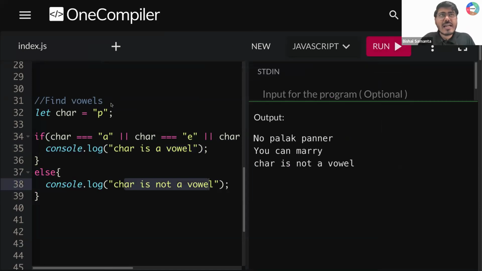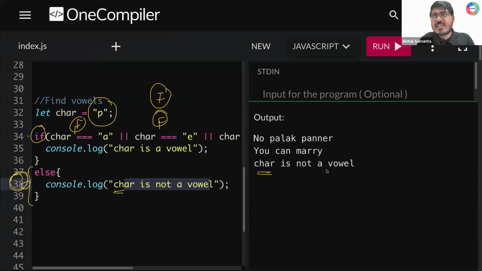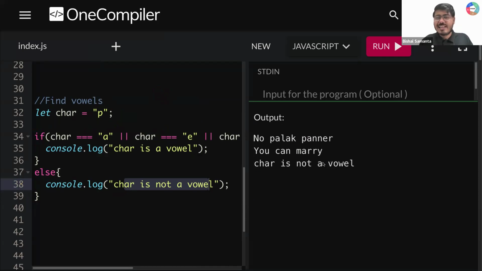Here my character value is P. Now tell me, guys, this is false, this is also false. All the conditions here are false because I'm checking with vowels, right? If the final output inside this if is false, that means I need to run my else block. So line number 38 will run console.log character is not a vowel, right?